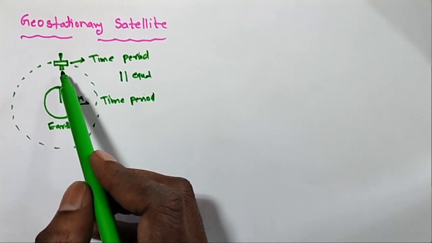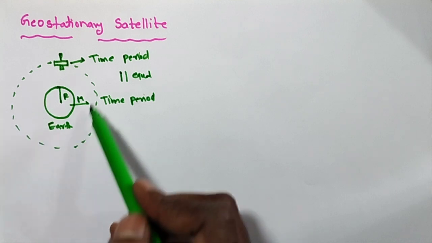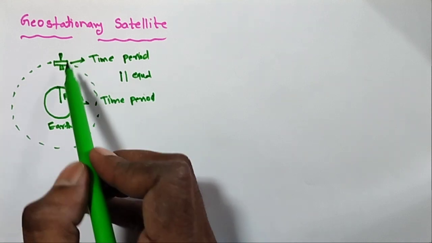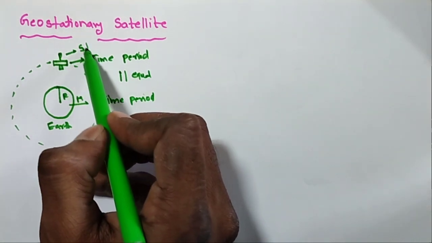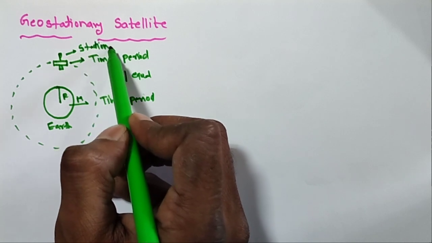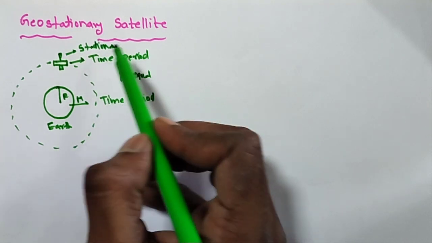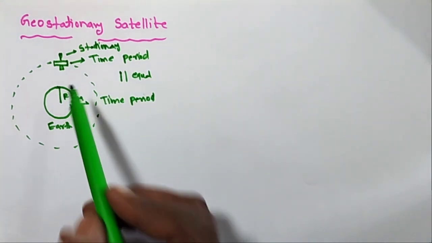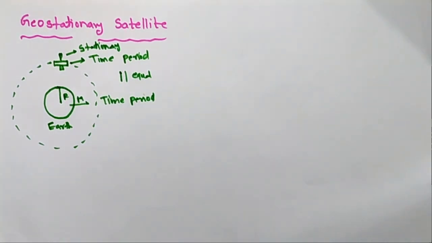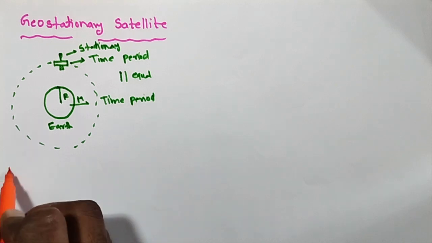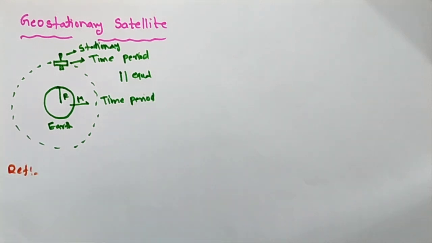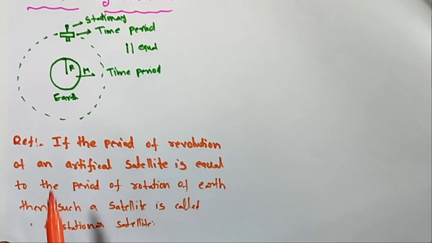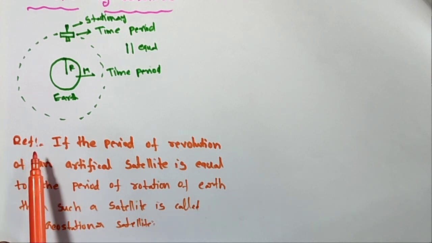That means this satellite revolves around the Earth and appears to be stationary. So this is called a geostationary satellite. Here I am writing the definition.